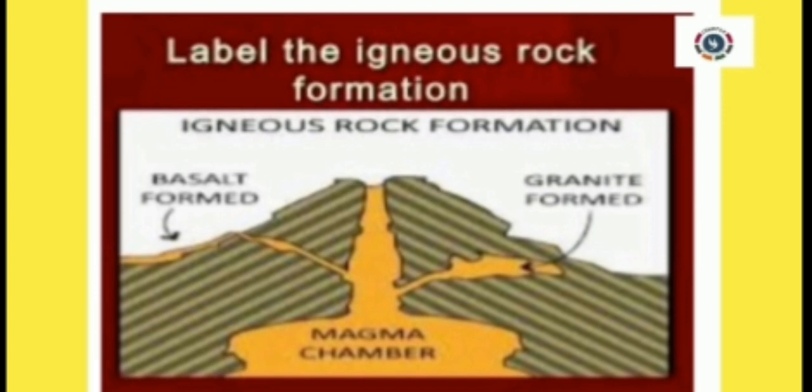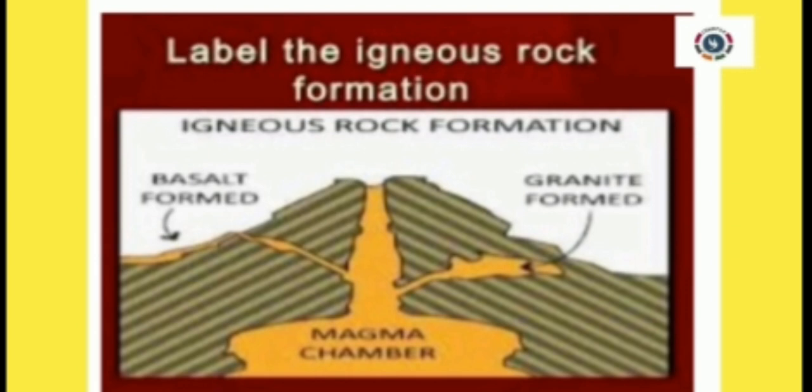The atoms and molecules of melted minerals are what make up magma. These atoms and molecules rearrange themselves into mineral grains as the magma cools, forming rock. As the mineral grains grow together,